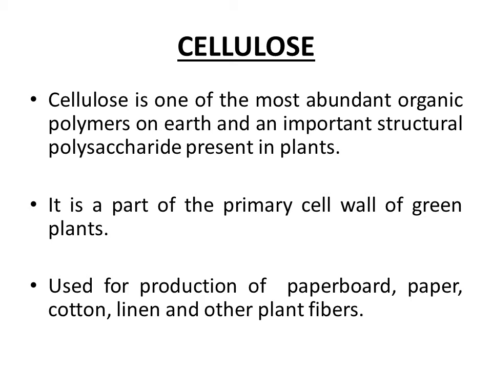So cellulose is a homopolysaccharide of plant origin, and it is a structural homopolysaccharide. It is a part of the primary cell wall of green plants, and industrially it is used for production of paperboard, paper, cotton, linen and other plant fibers. So we are using cellulose in a lot of ways in our life.